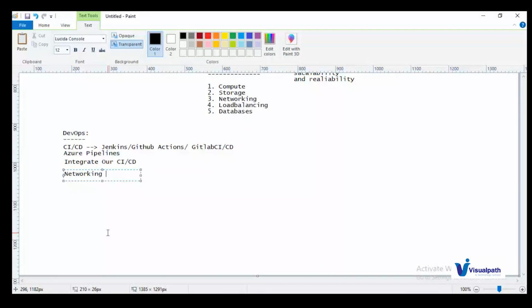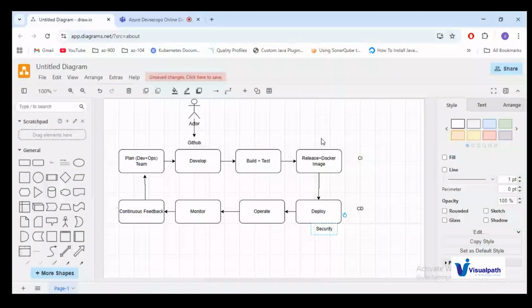So I'll simply show you a diagram. This is the CI/CD pipeline diagram we have used in real-time scenarios in one of our production environments. I'll show you that so you can understand what the DevOps practice is and what stages are involved in it. This is one of the CI/CD architectures, like a DevOps stages architecture.